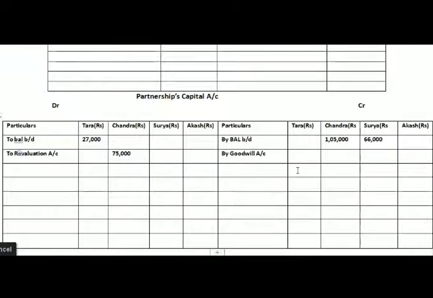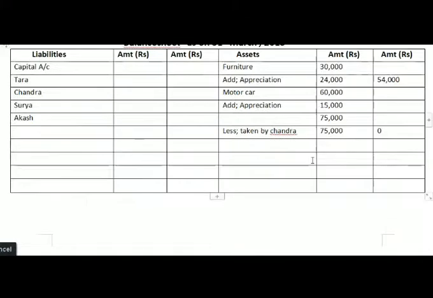So the amount of goodwill will come here 50,000 rupees in Tara's column as per the ratio, next 75,000 rupees in Chandra's column, and 25,000 rupees in Surya's column. And goodwill is raised, and therefore the second effect we will write here on the asset side, and the value here is goodwill 1,50,000 rupees. So here we have done with the adjustment of goodwill.